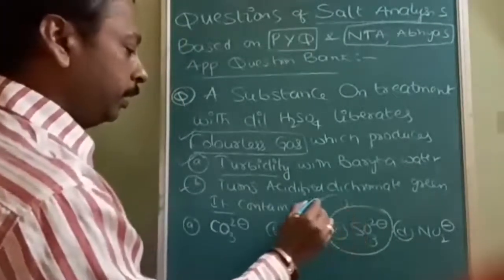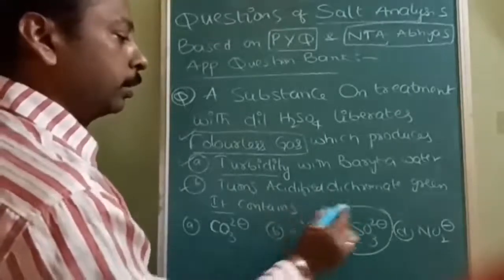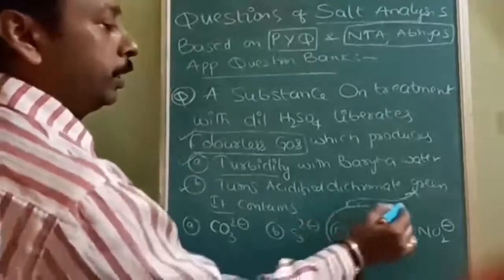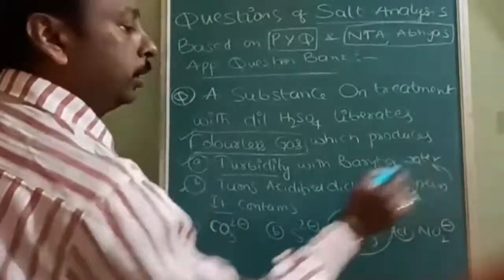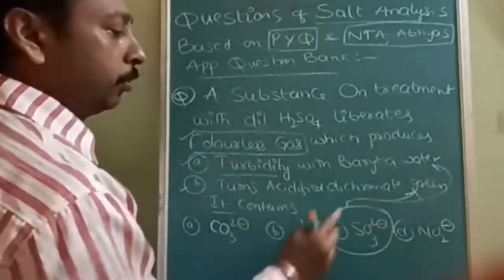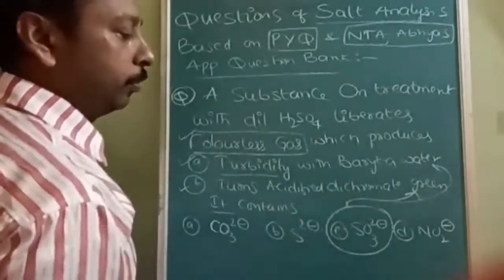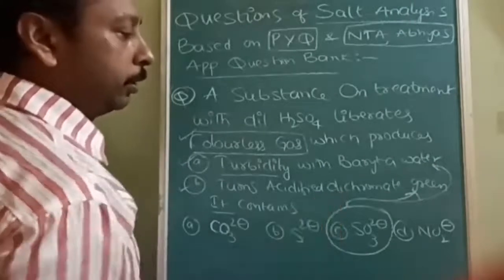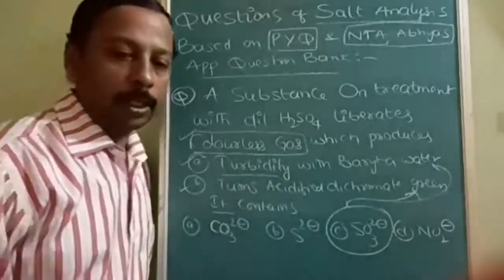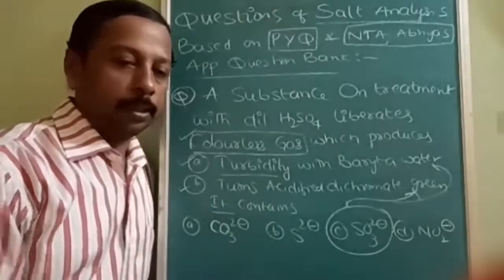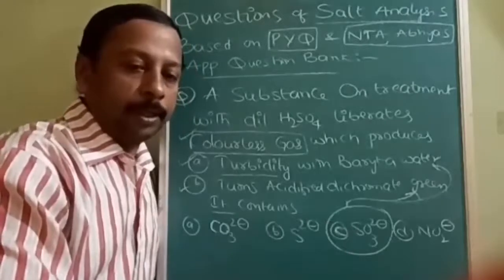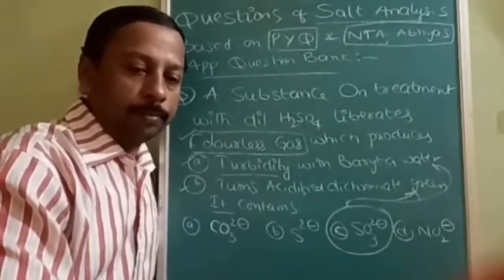See, the main clue here is the green color. Turbidity with baryta is due to the formation of BaSO3, and the green color is chromium sulfate, Cr2(SO4)3, from the dichromate. And SO2 is a colorless gas. So the answer is C, with the proper explanation. Is it understood?